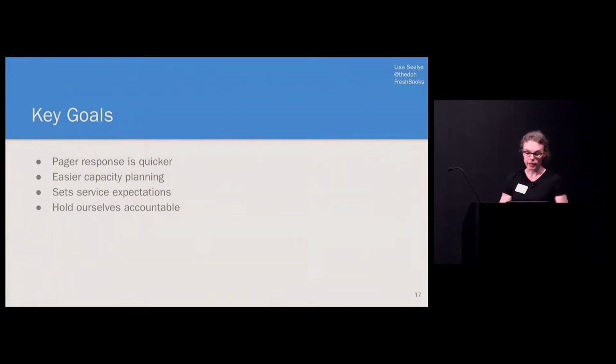And there's another couple gains. If we socialize our objectives inside FreshBooks, we're setting the expectation to management and to our peers that we're going to do what it takes to ensure that we're able to meet the objectives that we've all agreed to. Now, that may take the form of responding to a page. It may look like doing engineering work to improve the service. It may be reverting a bad deployment.